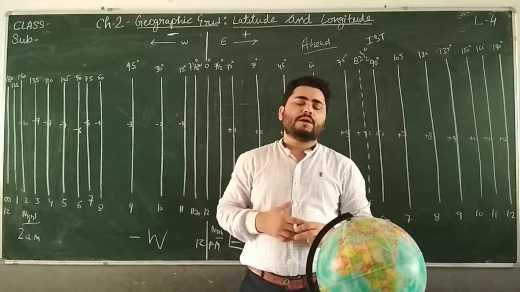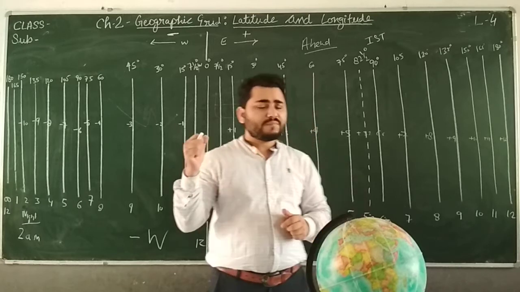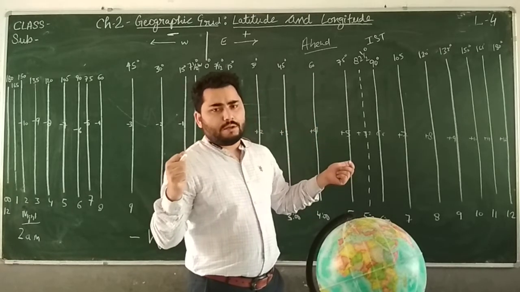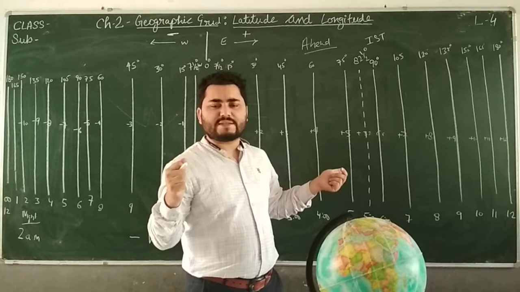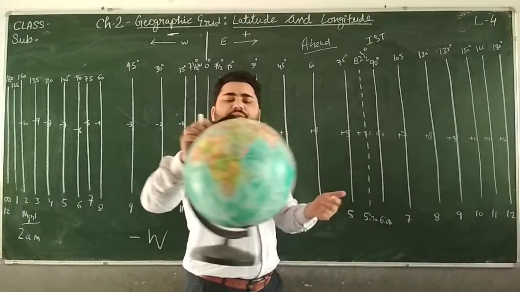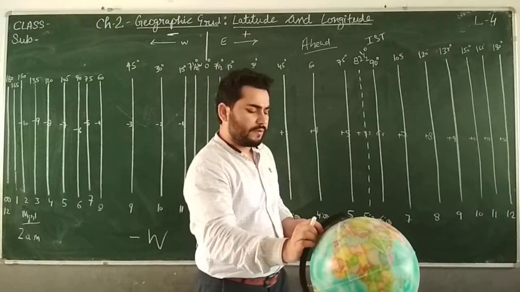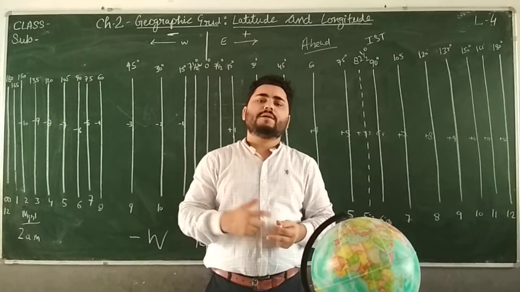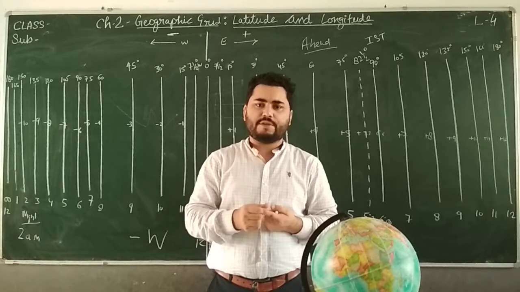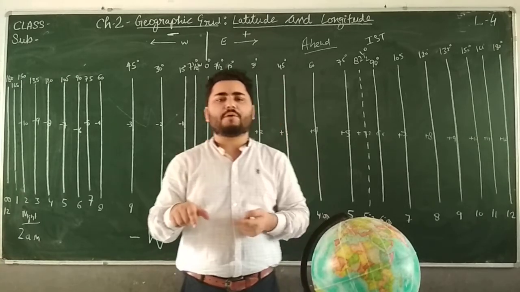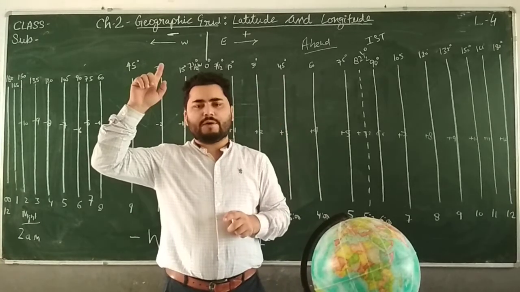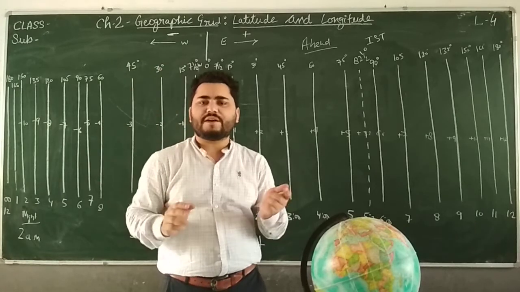Now, if there are 360 degree lines passing through different countries or places, and all those places follow their own local time, their watches will be telling different times.